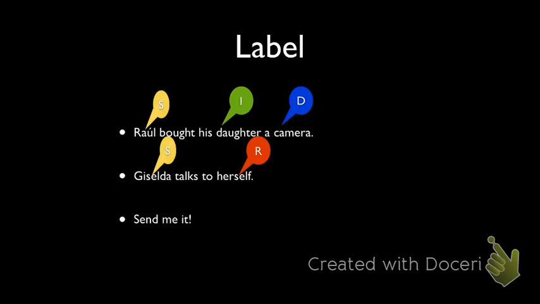And send me it. Well, who's the subject? You understood. Understood, implied. Excelente. Send what? If we ask what, that gives us the direct object. So send it is our objeto directo. And to whom? Mi objeto indirecto.